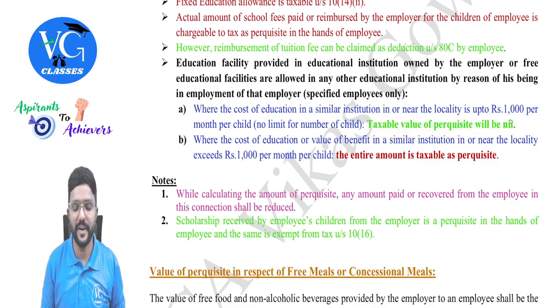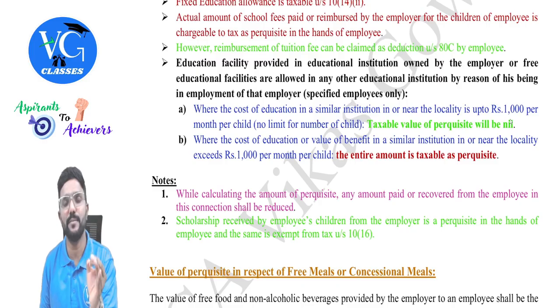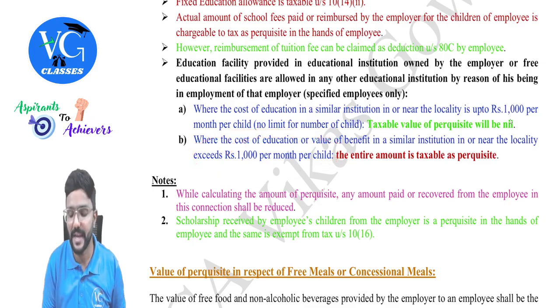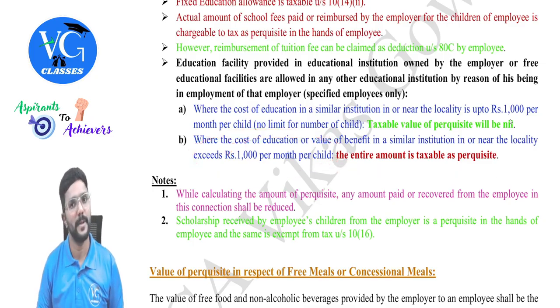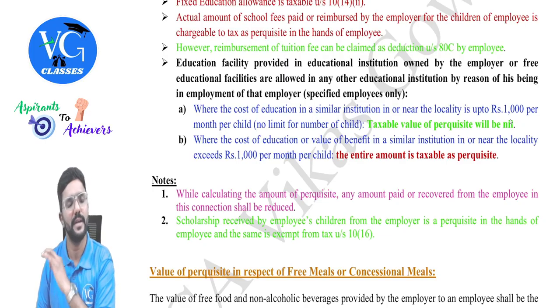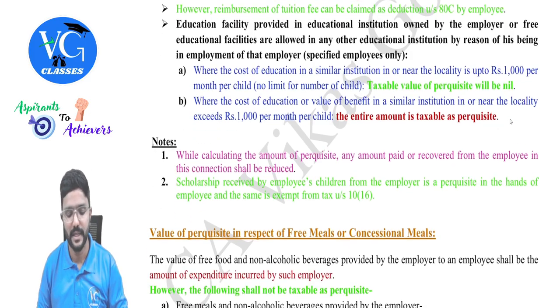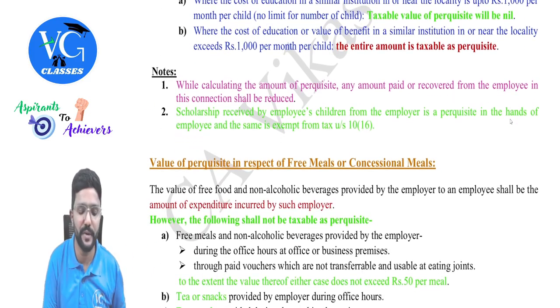Sir, what if the cost is more than 1000 rupees per month per child? Then the entire value will be taxable, guys. Assume it is 1200 rupees per month per child; the entire 1200 would be taxable. Got it? Yes. And if any amount is recovered from the employee, we need to reduce it.